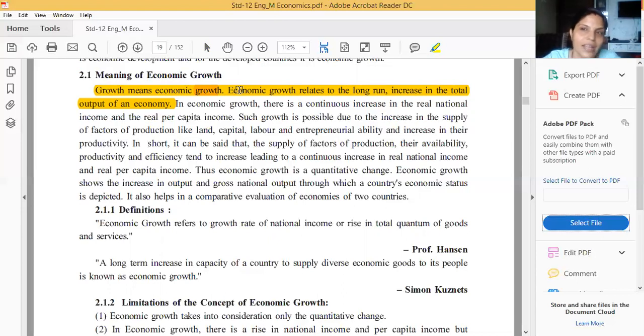Economics, that means what? Last year we did this in the first chapter. What was that? Economics means optimum use of allocation resources. All these resources, all these economic factors. Okay, production factors: land, labor, capital, entrepreneur. All these production factors we will use, and we will increase our total output. So optimum use of allocation resources, or you can say allocation of resources, that means money also. There are all types of allocation resources, whatever.